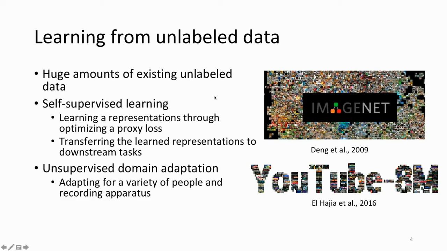Basically, self-supervised learning requires no manual labeling of the images. Instead, it directly learns the representation through a proxy loss. Then we can further apply the learned representation in various downstream tasks. Another one is called unsupervised domain adaptation, which is achieved by learning a task in the source domain and trying to map it into the target domain through domain invariant training. In that way, it can adapt to a variety of people and apparatus.